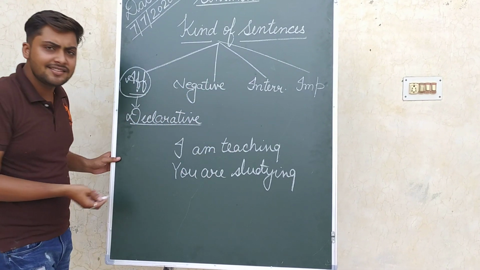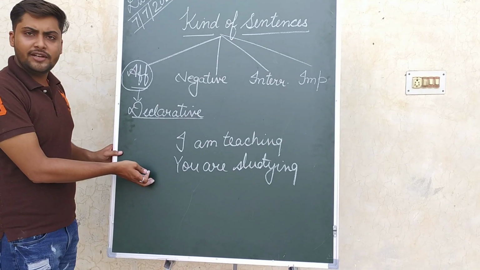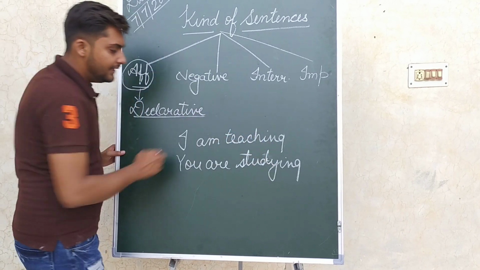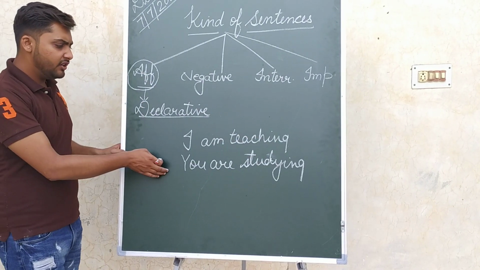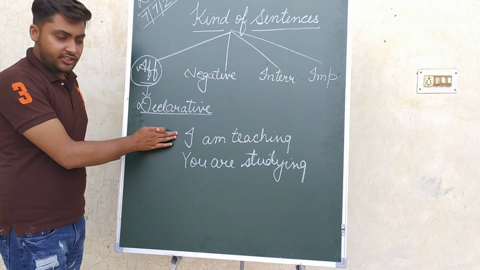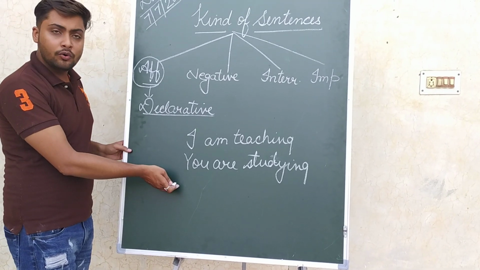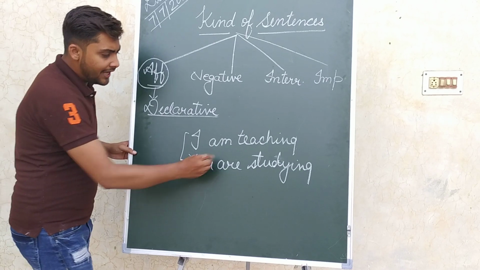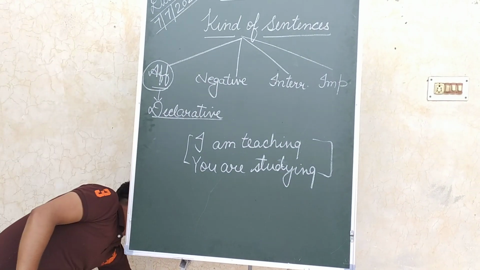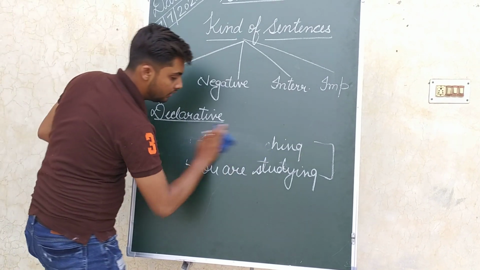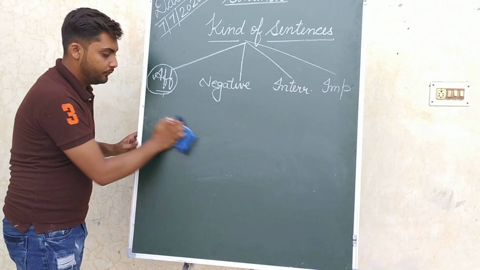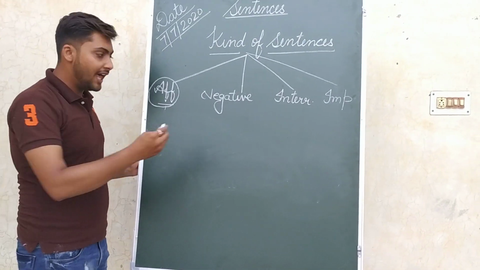So these sentences are known as affirmative sentences, because here I am declaring that I am teaching, and you people are declaring that you all are studying. So these are known as declarative sentence or affirmative sentence. We will learn all the sentences with the help of structure.